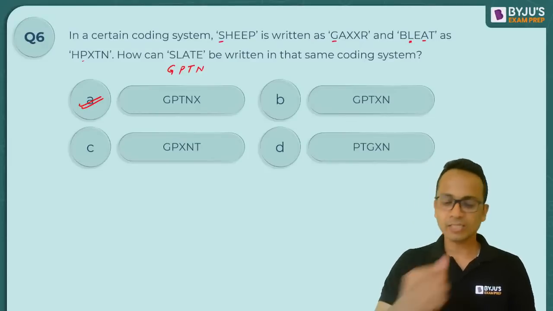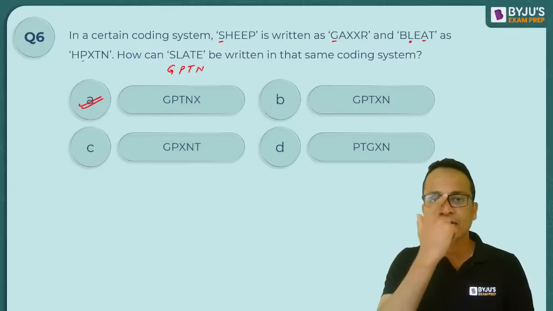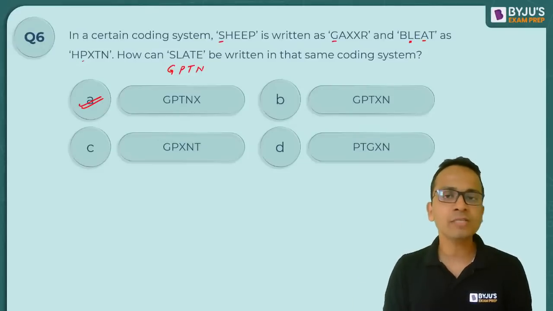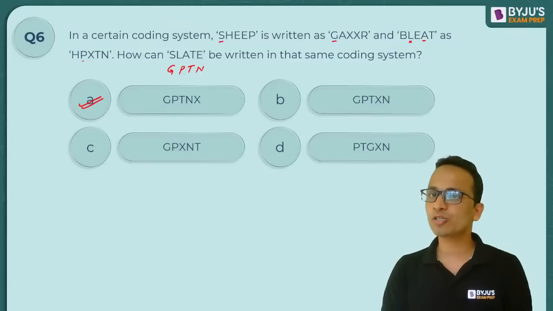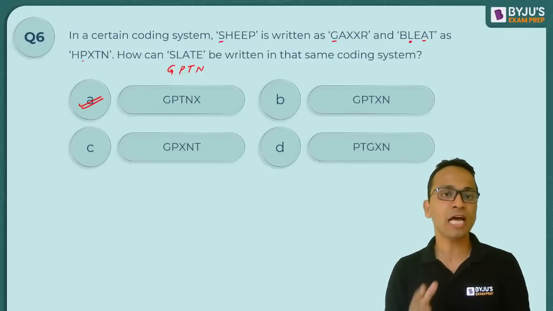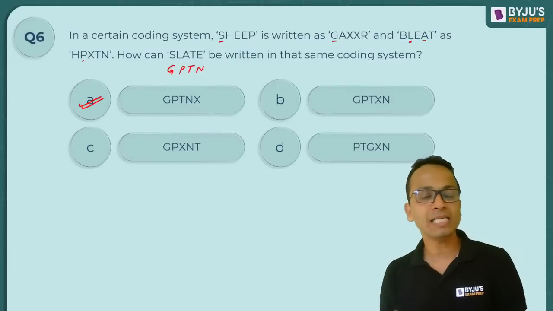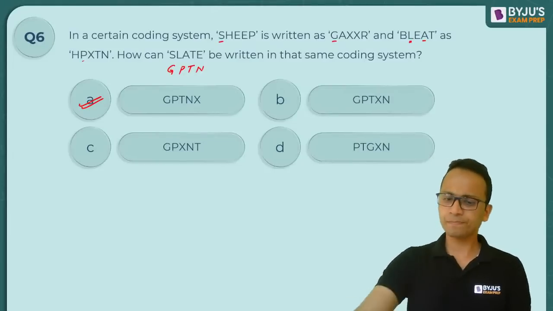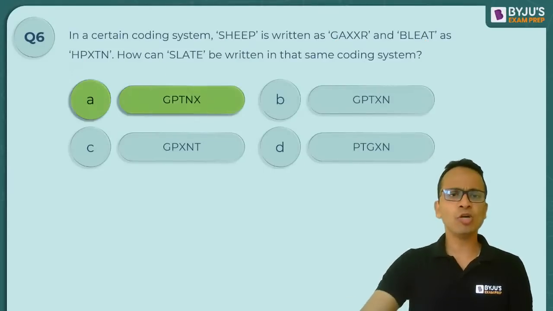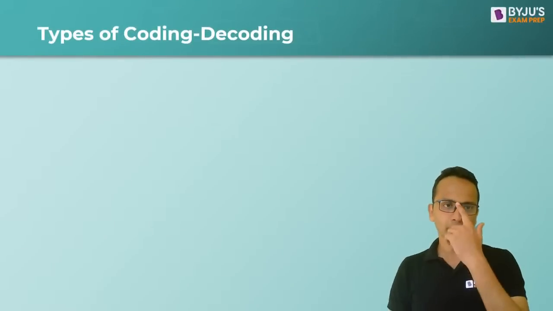Okay, right? So those students who have given a different answer, please have a look at it very carefully. These are some of the easiest questions that you may find in your examination, and you cannot afford to incorrectly mark the answer of these questions. Okay, all right. Now let's move on to the next type of coding decoding.